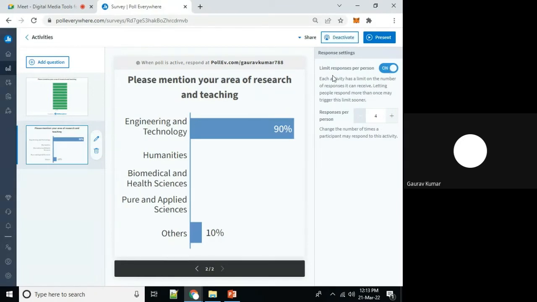And if we want to limit the number of responses per person, we can enable or disable this particular setting. Now we can see that most of the participants are from engineering and technology, and others 9%. Till now, whosoever has responded on this platform, nobody is from humanities, biomedical and pure and applied sciences.